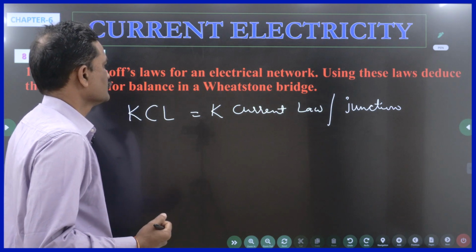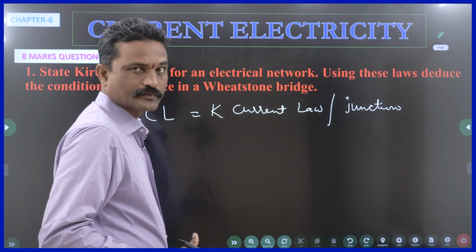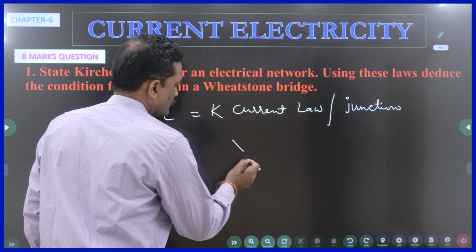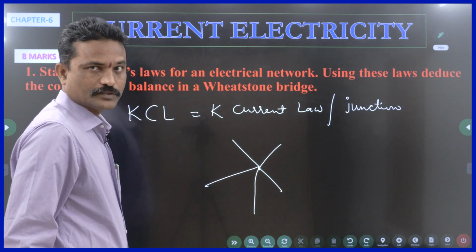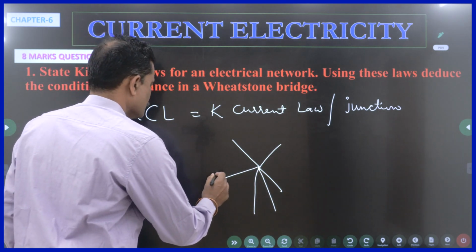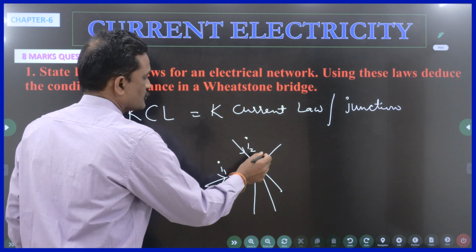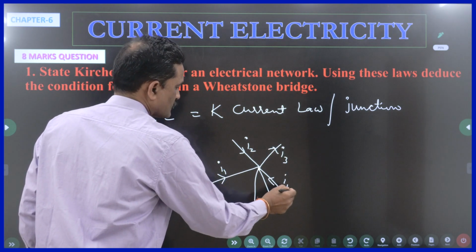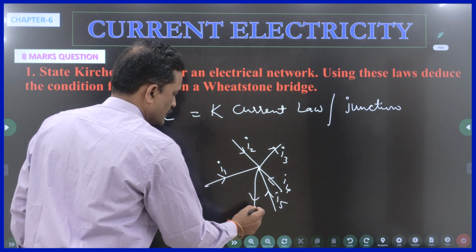Right. So this is also called the junction law. Why? What do you mean by junction? A junction is a point where many wires are meeting. You know that current flows through wires. Let us say through this wire current I1 is coming, through this I2 is coming, through this I3 is going, through this I4 is coming, through this I5 is coming, and through this I6 is going.